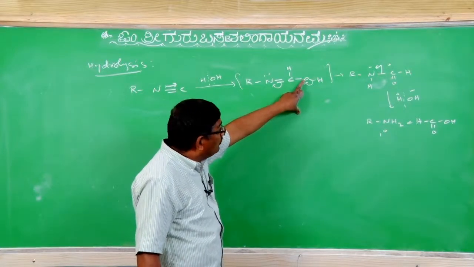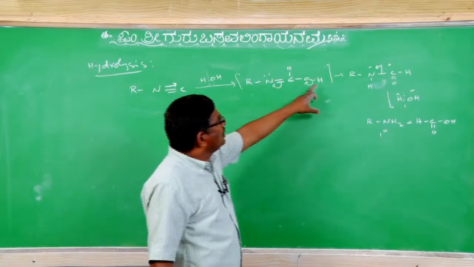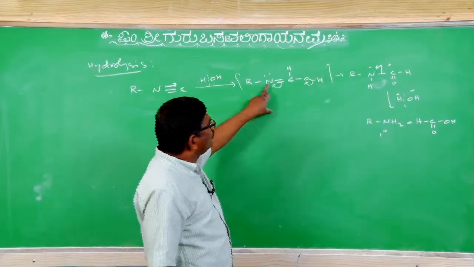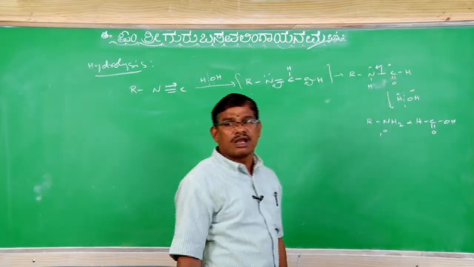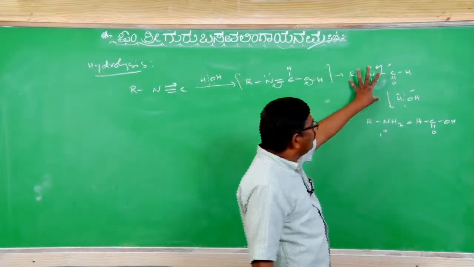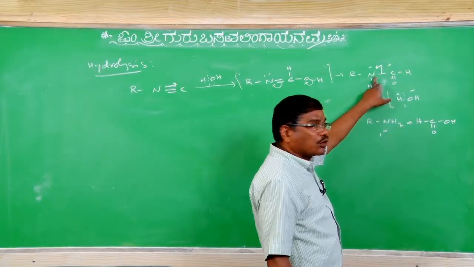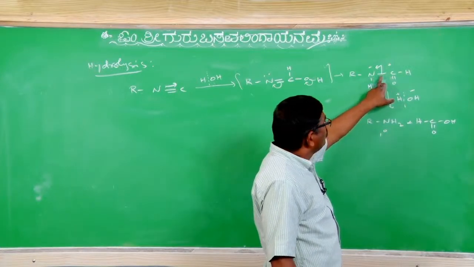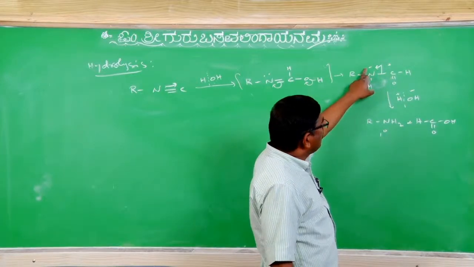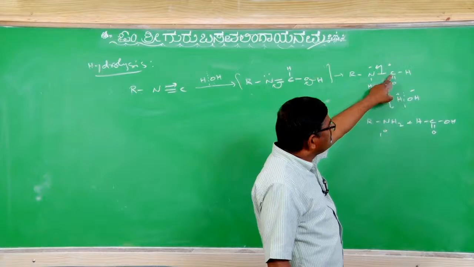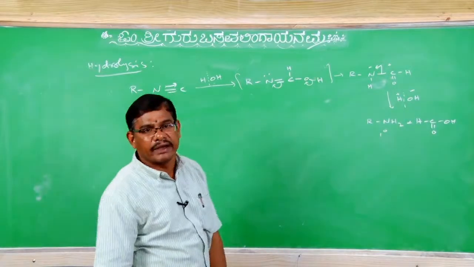With the influence of this, the pi electron polarizes towards the nitrogen side, so that internally this proton is transferred to nitrogen to give R-NH-C double bond OH, an N-alkyl formamide. That N-alkyl formamide upon hydrolysis with water, in the C-N sigma bond, nitrogen electronegativity is more, so the sigma pair of electrons will break towards the nitrogen side. It accepts the proton from water, and the OH minus goes to carbon, to give formic acid and alkanamine.